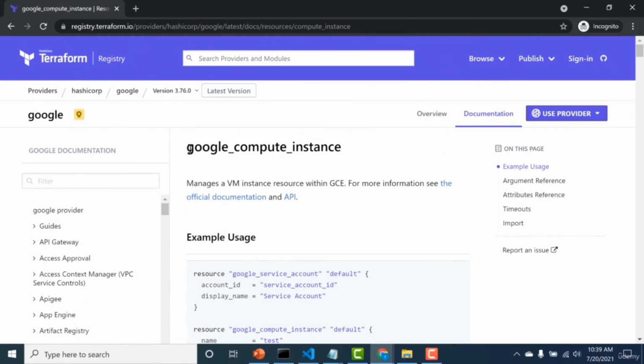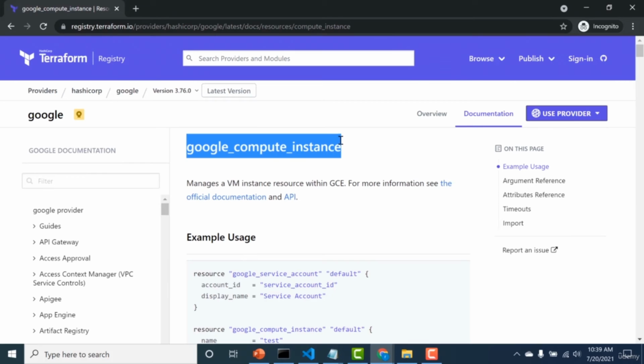So this is basically the type that you would need to create an instance in GCP using Terraform. That's how easy it is. Once you get accustomed to using Terraform, then you can actually just use this particular Google documentation to do the same. But initially, since you are a beginner, I would advise you to just Google it and go through the documentation that way. Okay, I'll see you in the next lecture now.